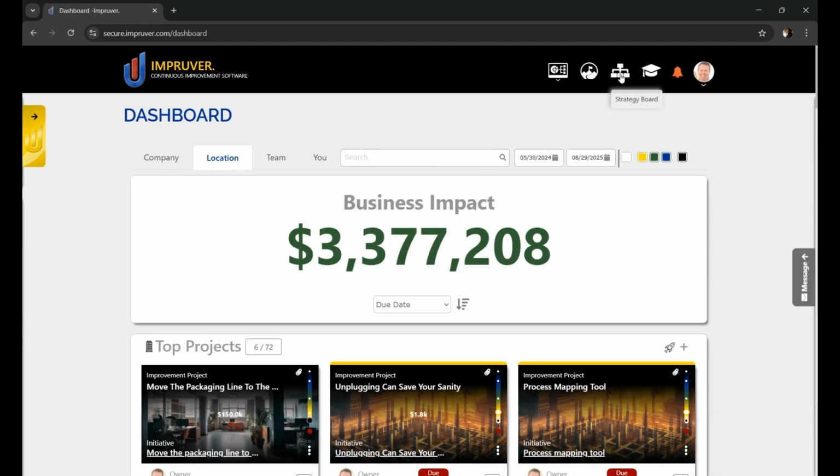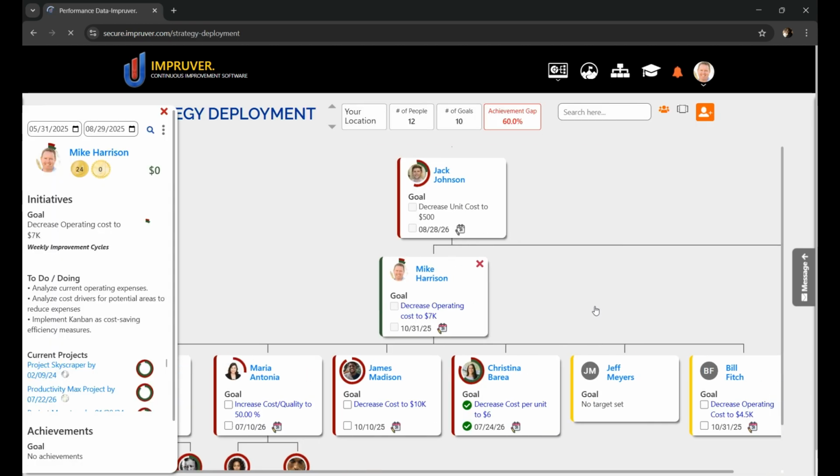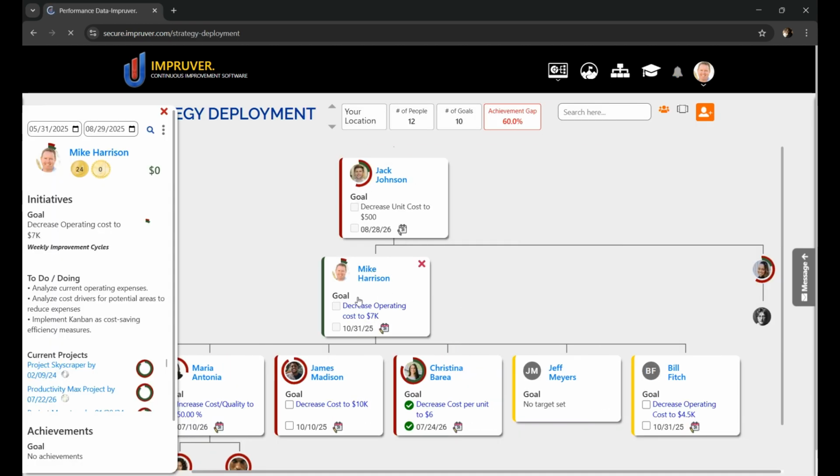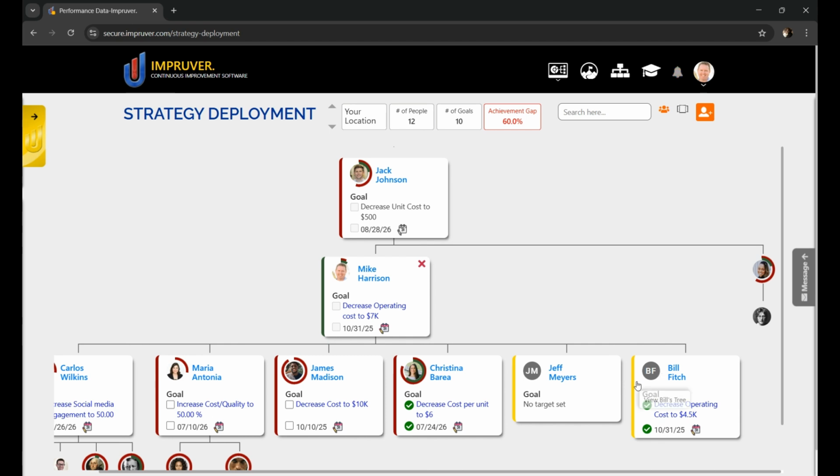So first, let's take a look at the strategy board to show the cascade in goals and priorities. Again, Mike is looking to decrease operating costs, and so is Bill. Mike now has the position to verify the goal and deadline of Bill's goal. Now, this next part is important. Now, what Mike might do next is meet with his direct reports on a regular cadence, and we encourage weekly, if not daily, to drive continuous improvement mindset and project execution through a process that facilitates PDCA.